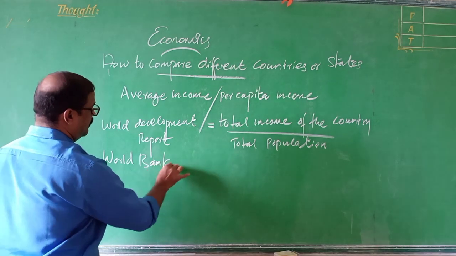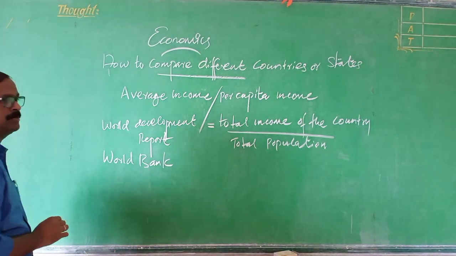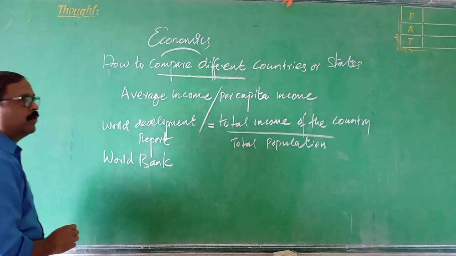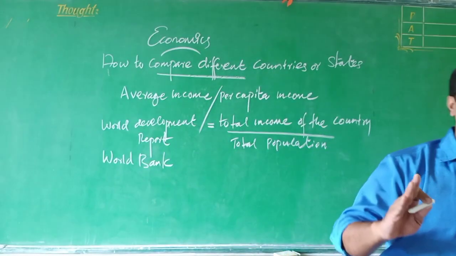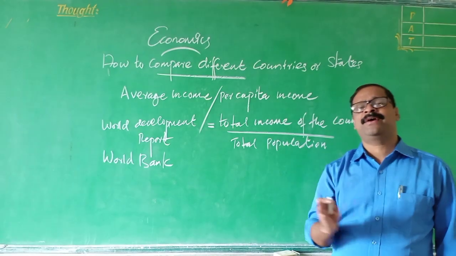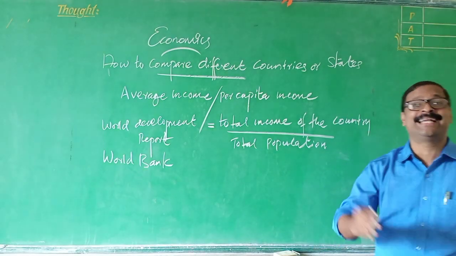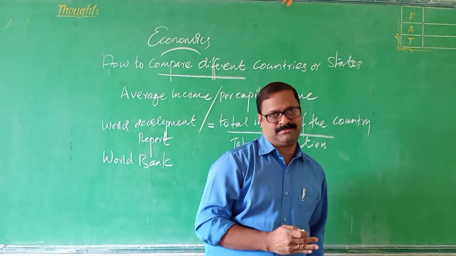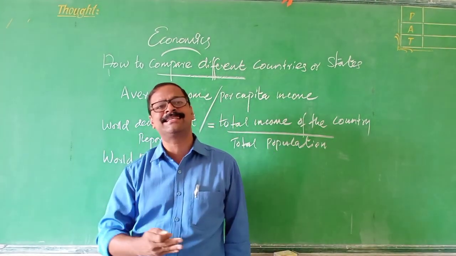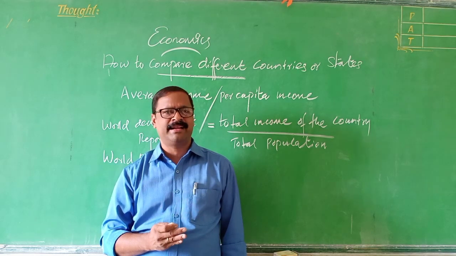This report is published by the World Bank. According to the World Bank, countries are classified using certain criteria, whether the country is developed or underdeveloped. There are certain criteria for classifying countries.